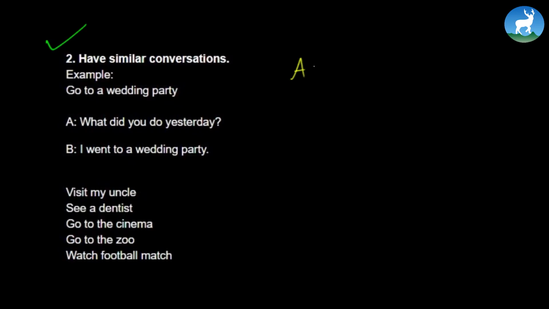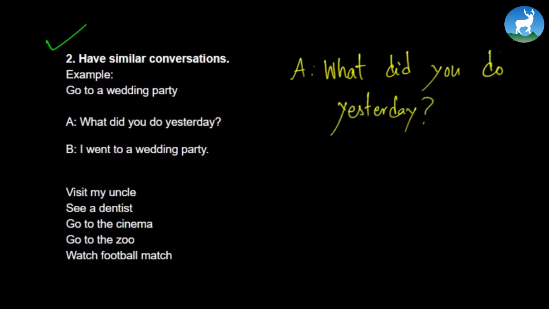So you can ask, what did you do yesterday? And remember, this is going to be a fixed question, so you're not going to change it. The question is always, what did you do yesterday? Now, we can answer it based on the given prompts, based on the ideas.